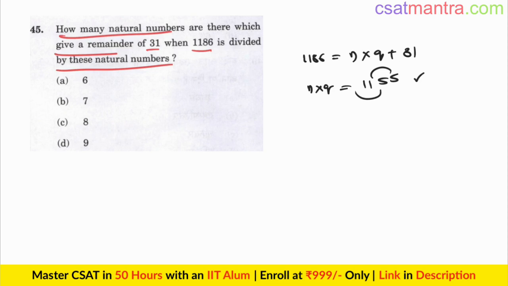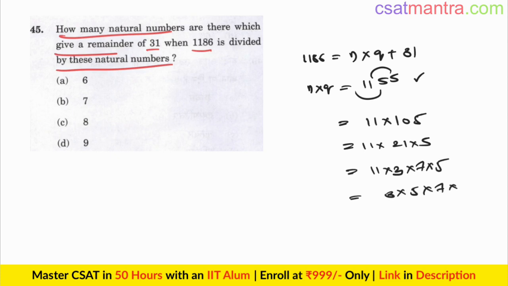So it is divisible by 11. 11 ones are 11, 0, 11 fives are 55. Now 105. 11 into 21 fives are. 21 is 3 into 7. So 11 into 3 into 7 into 5. Let's write like this: 3 into 5 into 7 into 11.